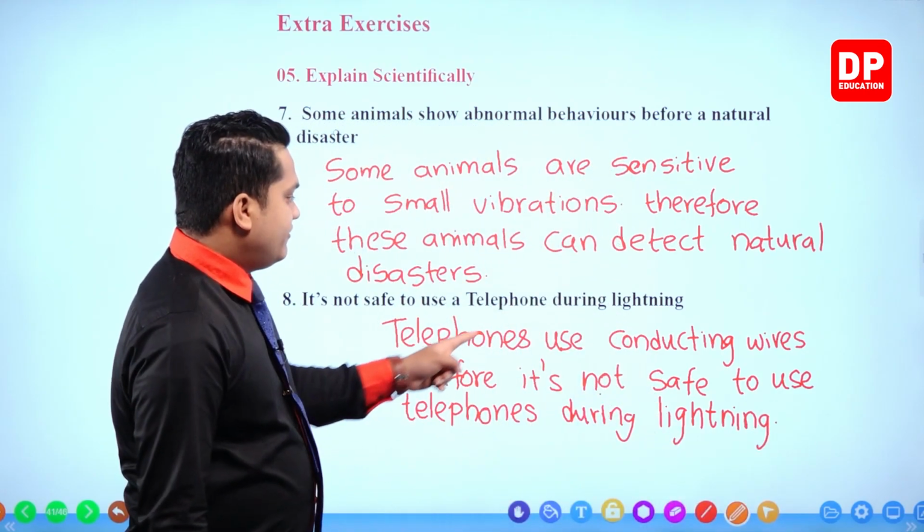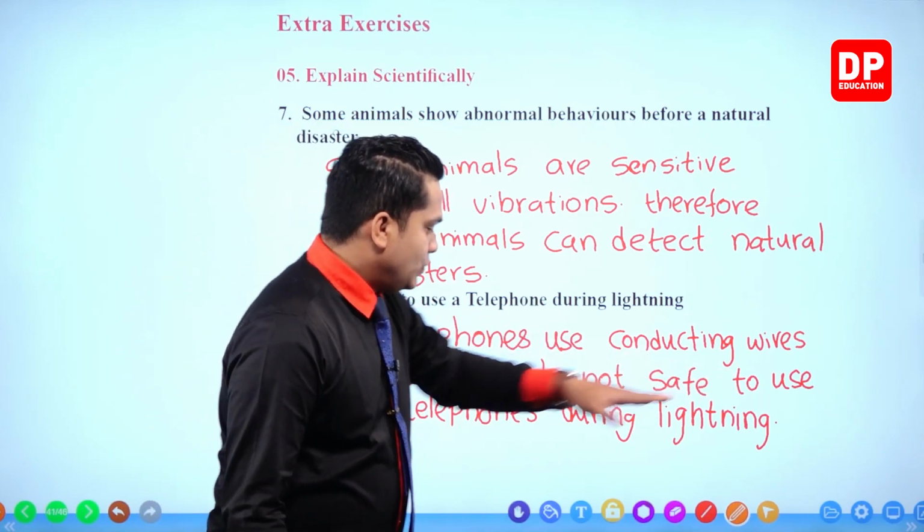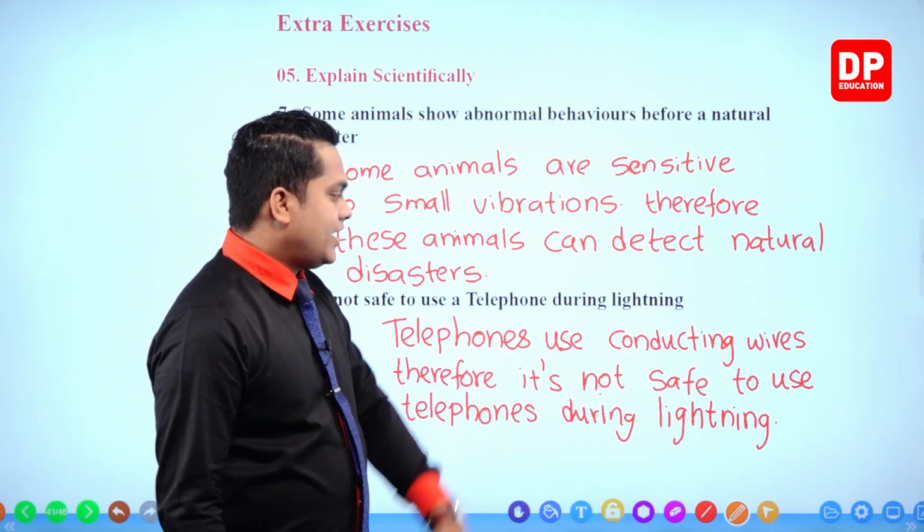Right? So telephones use conducting wires. Therefore, it's not safe to use telephones during lightning.